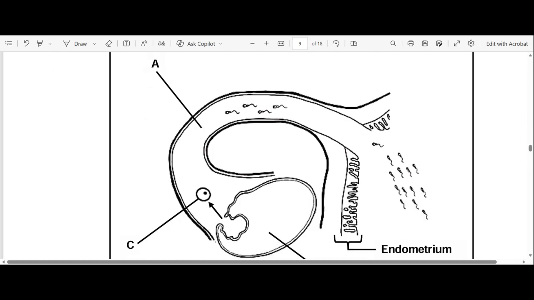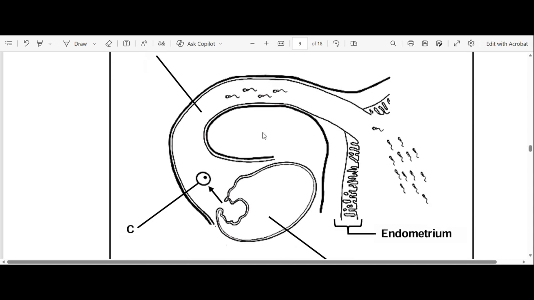Okay, let's go to our structure here. So let's analyze the structure before we go to the question. I love to analyze the structure before we go to the question. So we can see that we have C. Our C becomes what? It becomes our ovum, right? Or you can say the egg cell. Ovum. Then, let me see this letter.